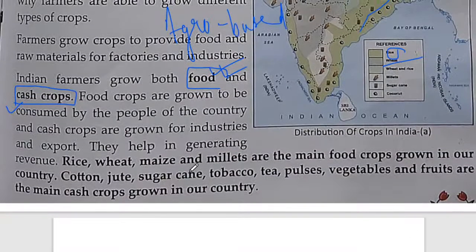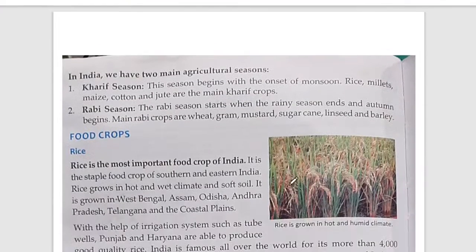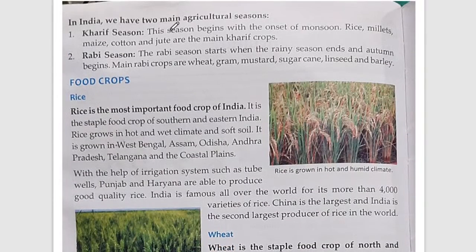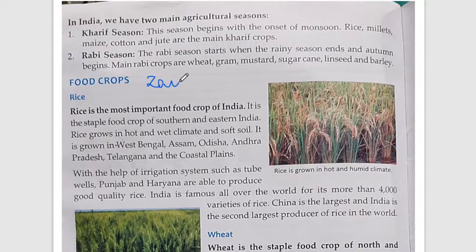I told you about food crops that we grow mainly for eating purposes, like rice, wheat, maize, and millets. Then the other type, cash crops, is used for commercial purposes, not for eating. We don't consume these directly. They are first refined, then we consume them, like tea, pulses, vegetables, fruits, sugarcane, and tobacco. These are cash crops. There are mainly two seasons. There's one more season which you will read in higher classes, called the Zaid season.